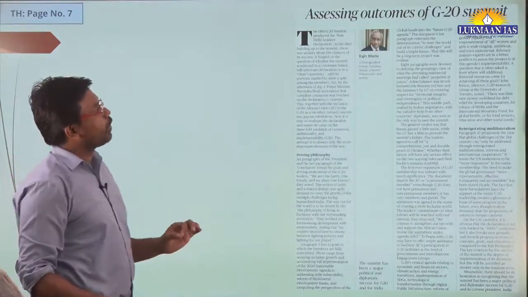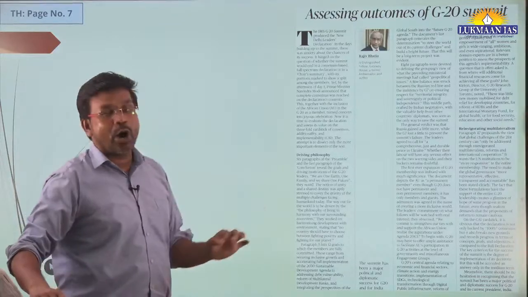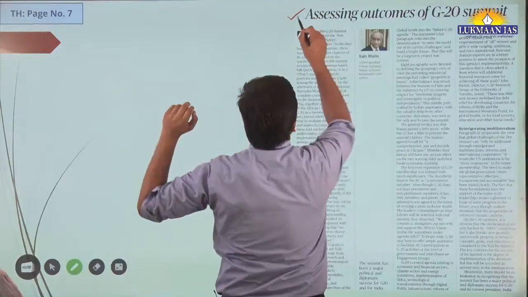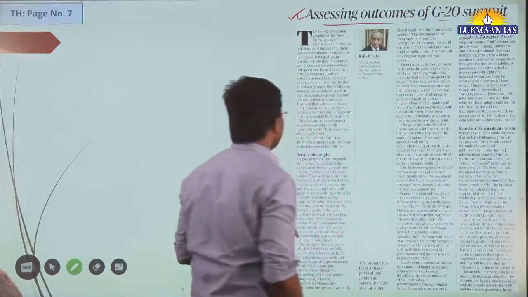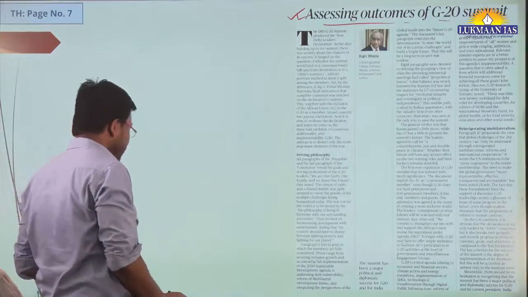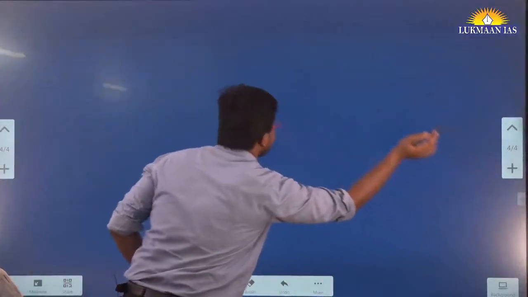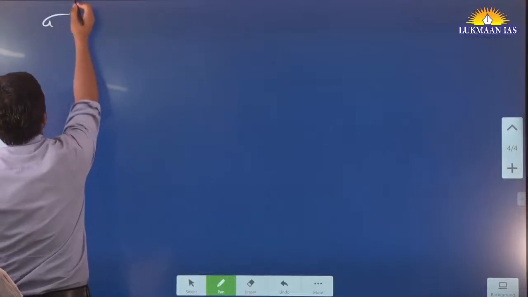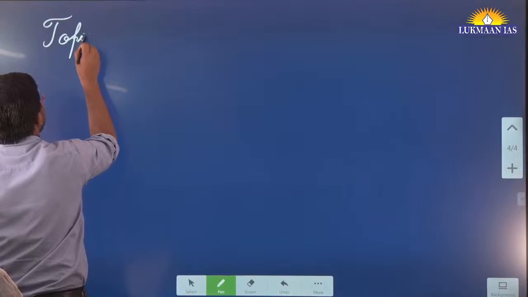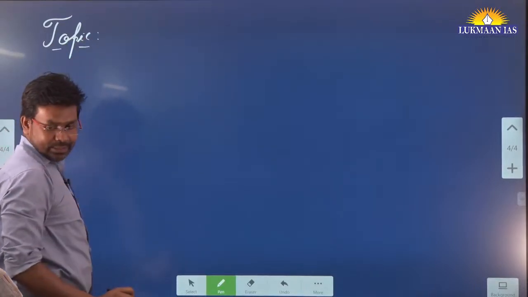Then we have another topic. It says assessing the outcomes of G20 summit. This is again a very important and good article. We are going to discuss some concepts through this article. So let's see what is the topic.